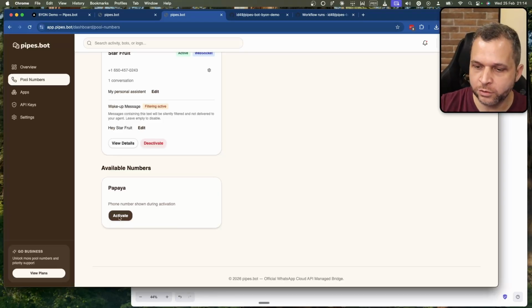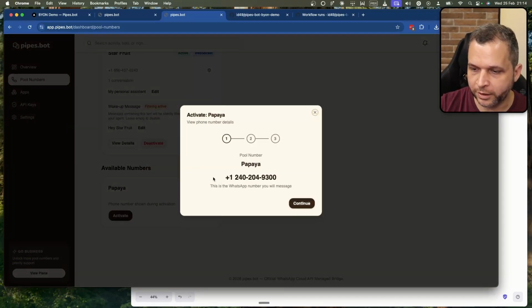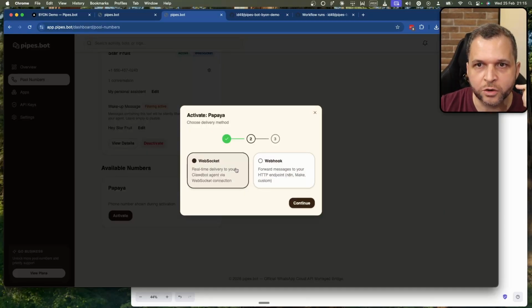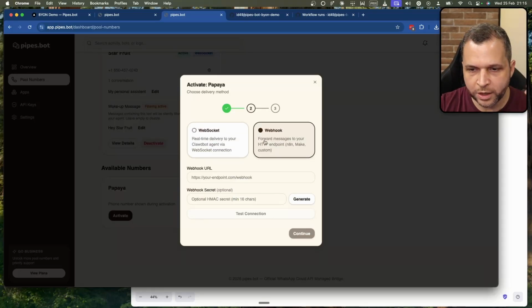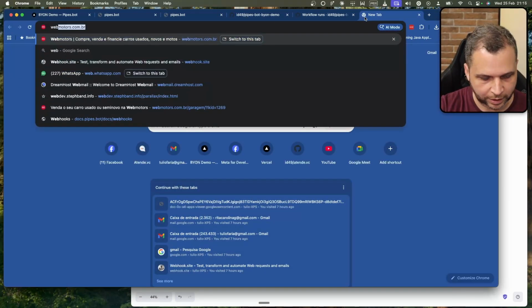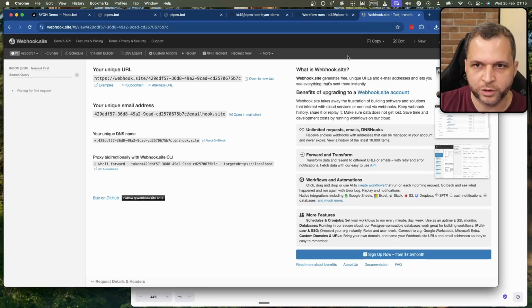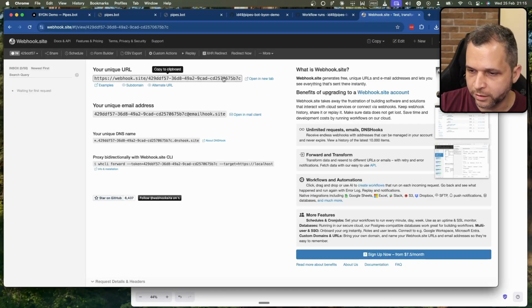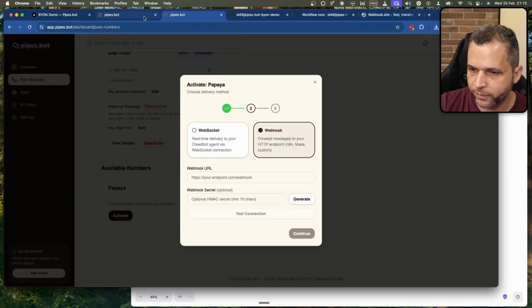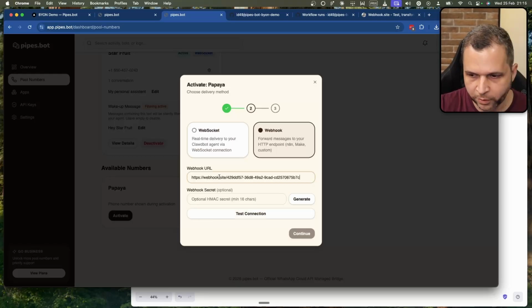So one of the things that we can do here, I can click activate. So this is the pull number. If I continue here, I can decide which way I'm going to activate my number. So I'm going to put webhook here just in order to be able to simulate. So I can open here webhook site just to get a webhook. I can copy here and use here, for example.